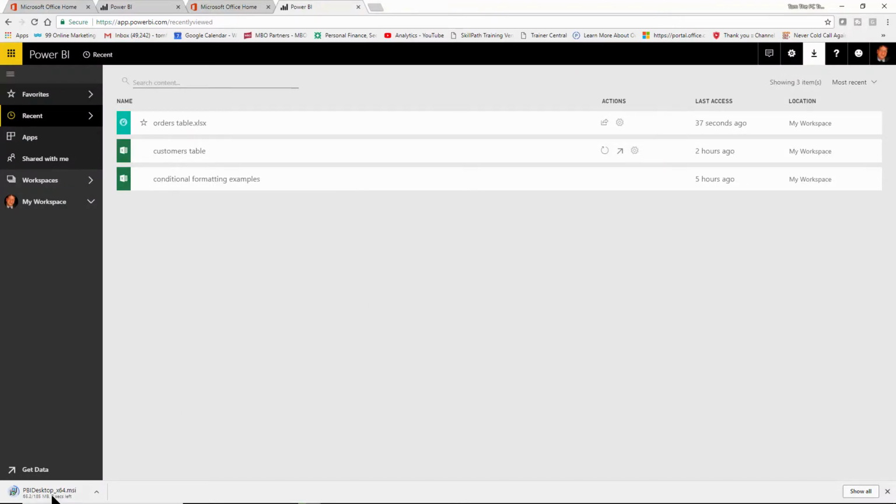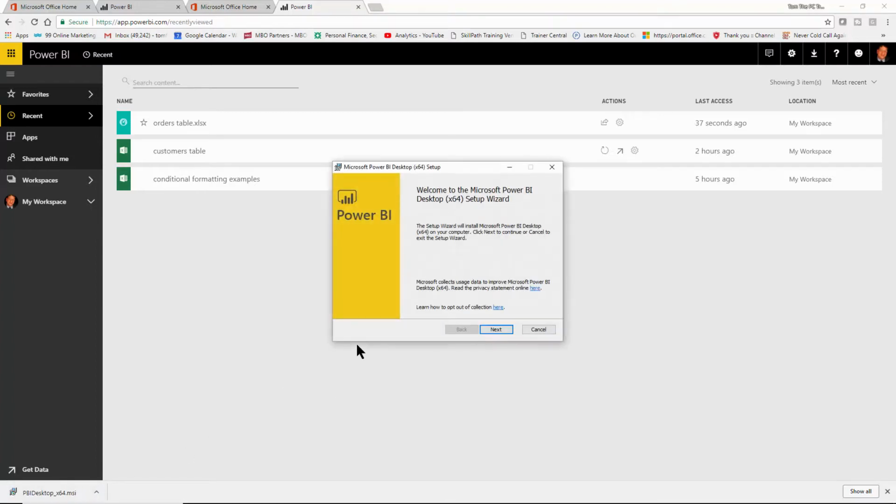Now, it is a large file. As you can see, it's 185 megabytes. Now, I have a fast internet connection on this computer, and it's already done. So I'm going to go ahead and double click on that file. Now that'll start to install the Power BI desktop.